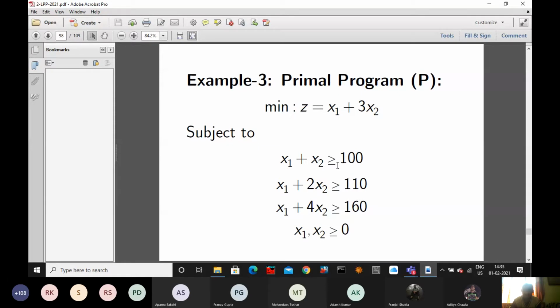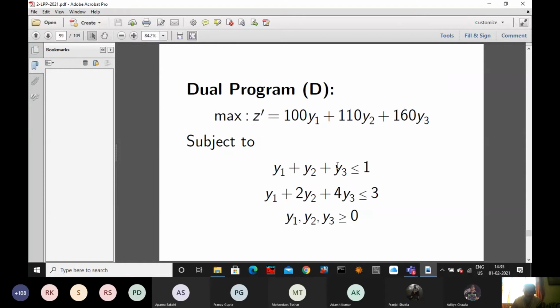You got it? Okay, now see the answer. Now, this dual program, which method will apply to solve? Simplex.